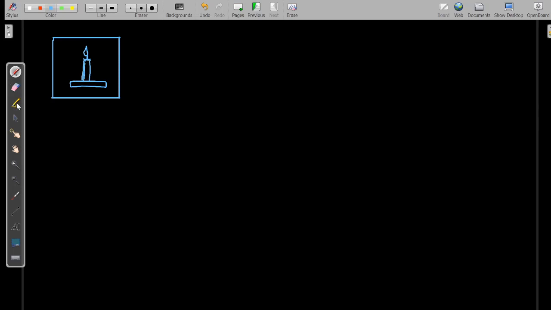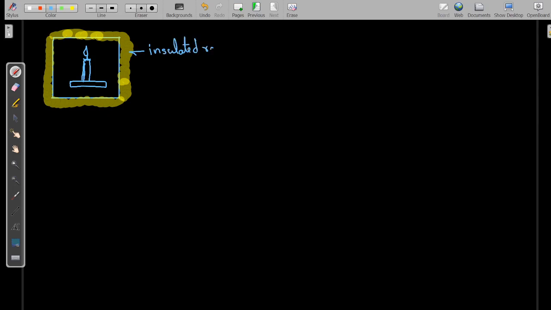Okay, and now the room is insulated. So this is an insulated room, and this is a candle. I have lit the candle inside a room, and the room is insulated.